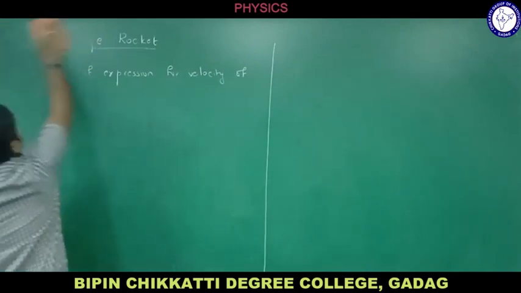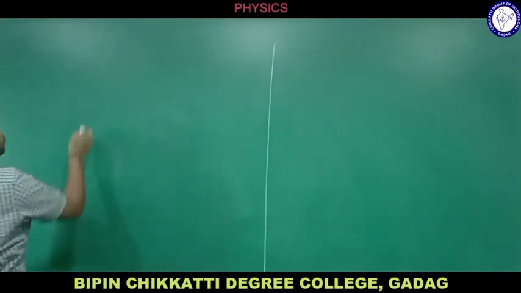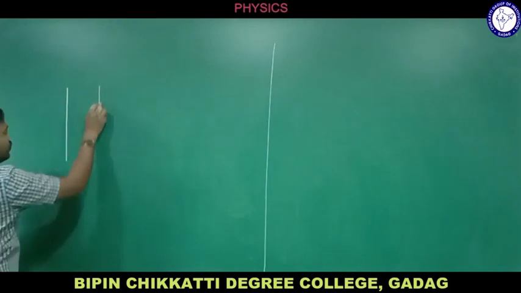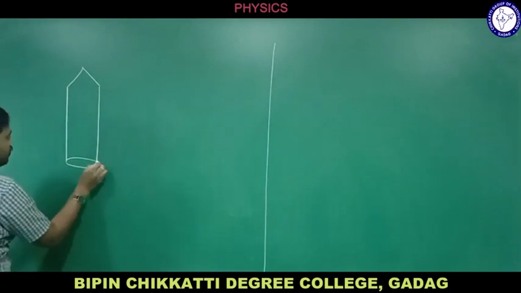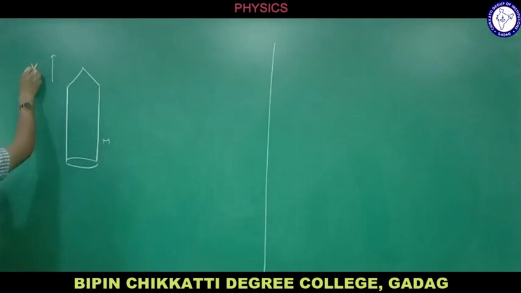Let me consider a rocket like this. Okay, so let us understand it diagrammatically. So this is a rocket, right, whose mass is m and it is moving with the velocity v, right? So whose mass is m, it is moving with velocity v at time t. So v is the velocity at a time t, and what is its mass now here? M.